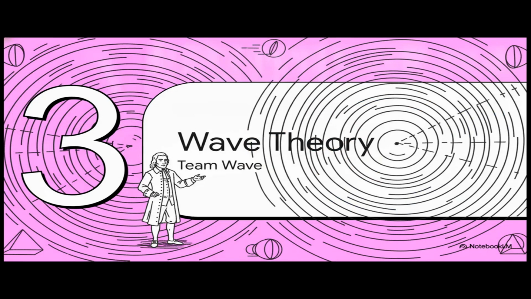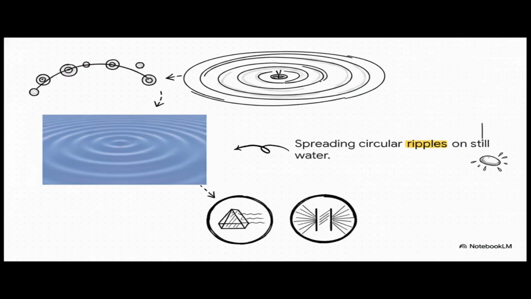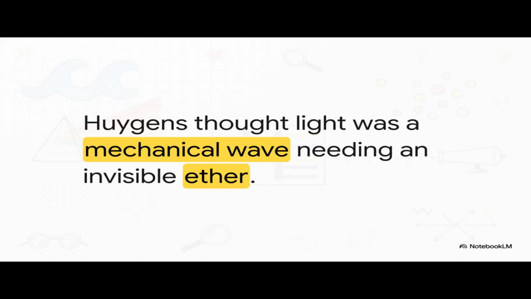Moving on to part 3, Huygens' wave theory, team wave. So enter Christian Huygens in 1678, delivering a massive rebuttal to Newton. He essentially became the founding father of team wave by proposing that light propagates exactly like spreading circular ripples on a pond. Every single point on a wavefront behaves as a source of secondary wavelets. When a ripple passes through water, the water particles themselves just oscillate up and down. They don't actually travel outward. Huygens argued that light acts the exact same way. And this wave theory beautifully explained the interference and diffraction patterns that Newton's particles just couldn't touch. But while Huygens solved the interference problem, his mechanical wave idea created a whole new headache.